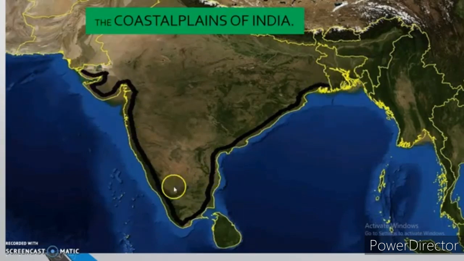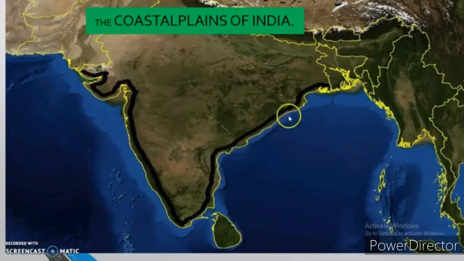The southern part of the peninsular plateau is bordered by narrow coastal strips along the Arabian Sea on the west and the Bay of Bengal on the east. The western coast starts from the Rann of Kutch and ends at Kanyakumari. It is narrower than the east coast. This plain is uneven and broken by hill terrain. It can be divided into three parts.